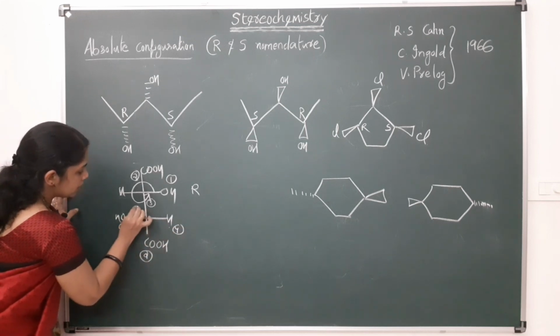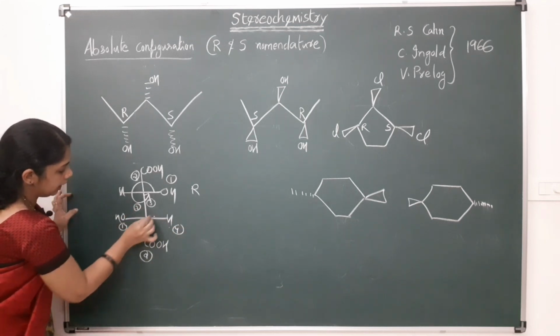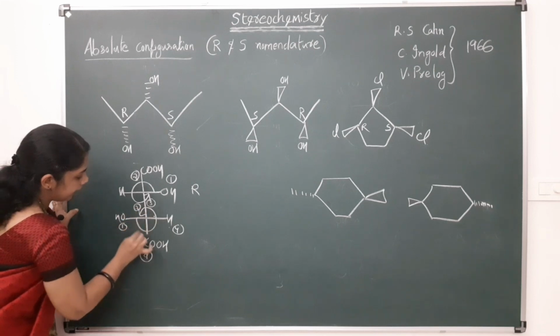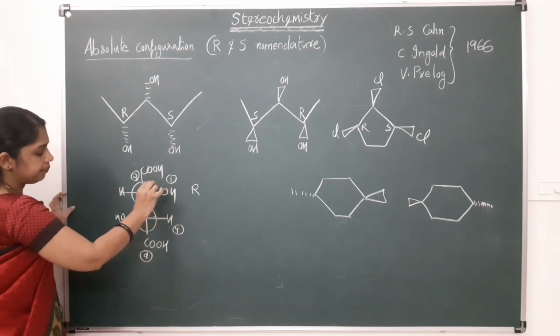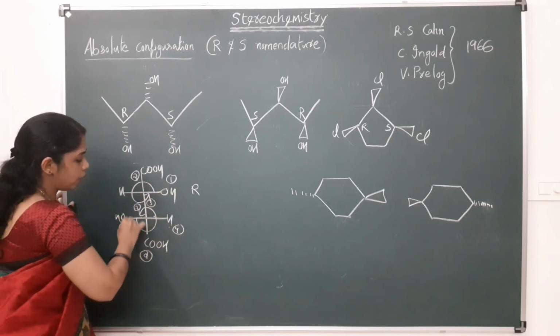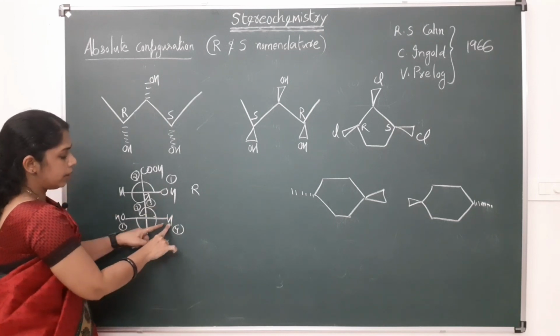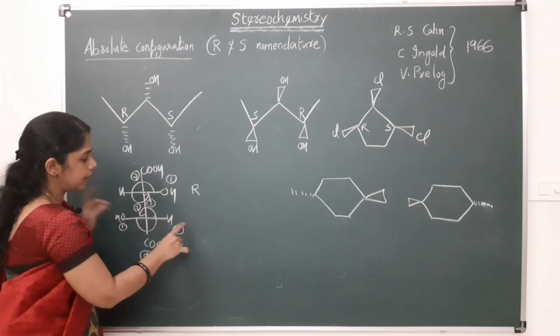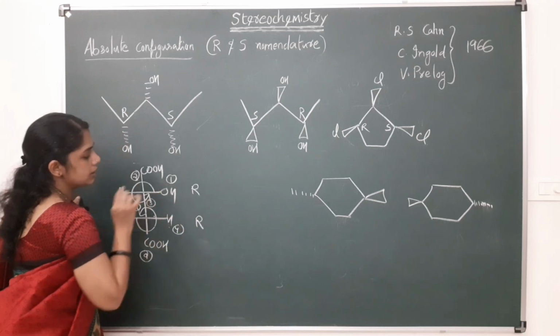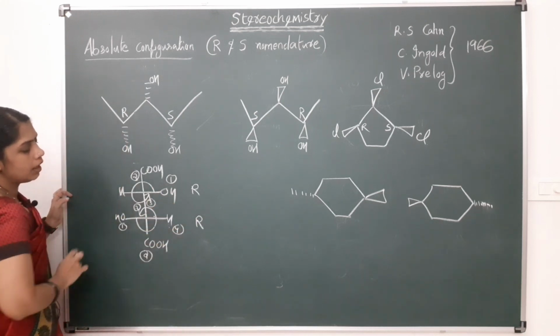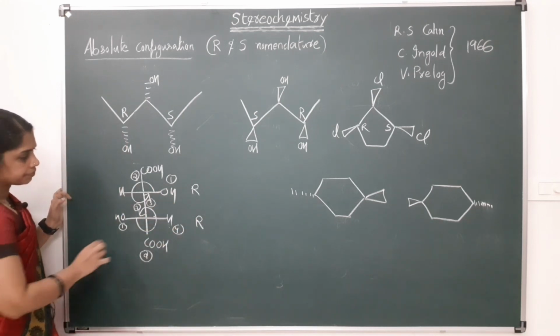So 1 to 2 to 3. Again this is in the anti-clockwise direction. But hydrogen is in the horizontal line. So reverse the configuration, that is R. So both having the R configuration.